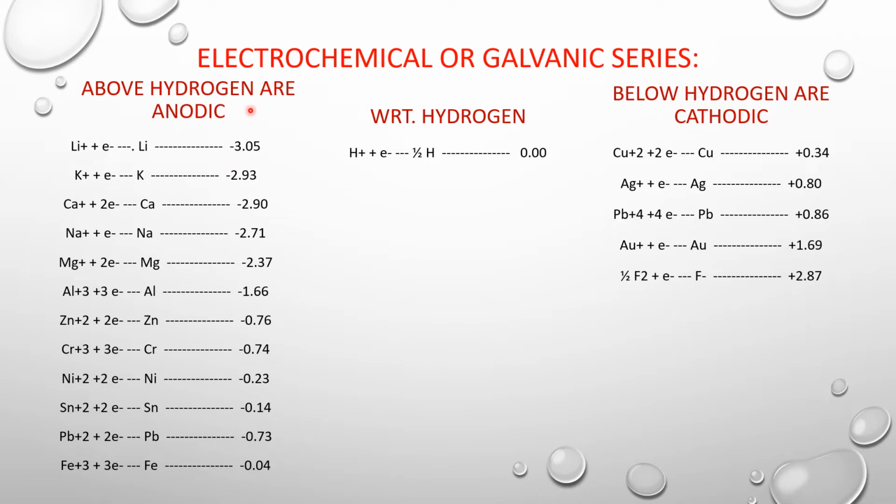With reference to hydrogen, the standard reduction potential value of hydrogen ion is considered to be 0 experimentally, and with reference to hydrogen, the other metal ions are arranged in the increasing order of their standard reduction potential from top to the bottom in this series.